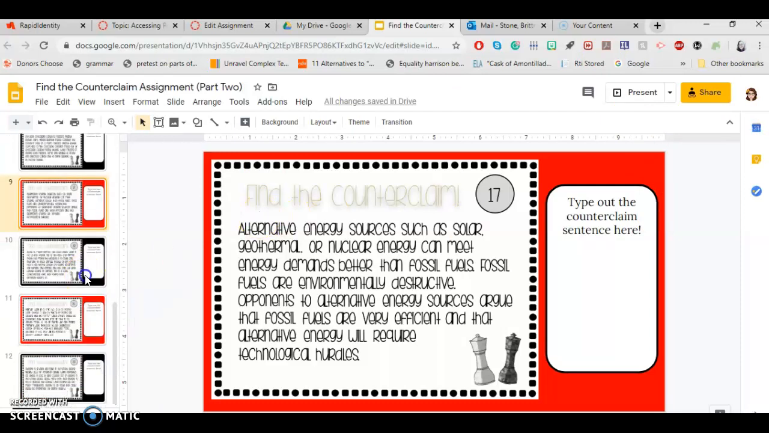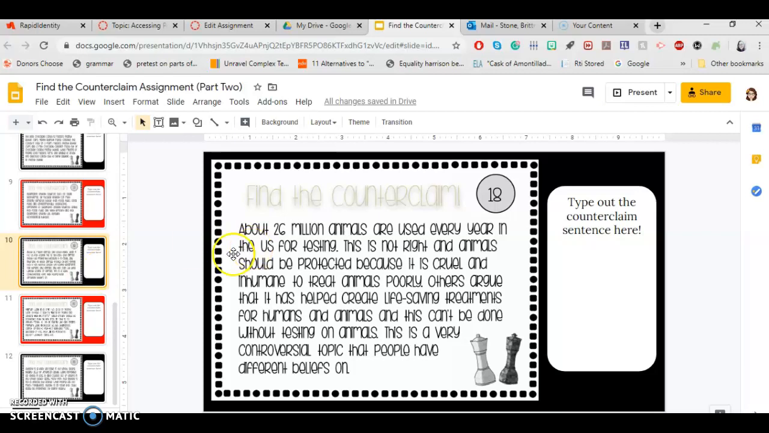Okay, number 18. About 26 million animals are used every year in the U.S. for testing. This is not right, and animals should be protected because it is cruel and inhumane to treat animals poorly. Others argue that it has helped create life-saving treatments for humans and animals, and this can't be done without testing on animals. This is a very controversial topic that people have different beliefs on.